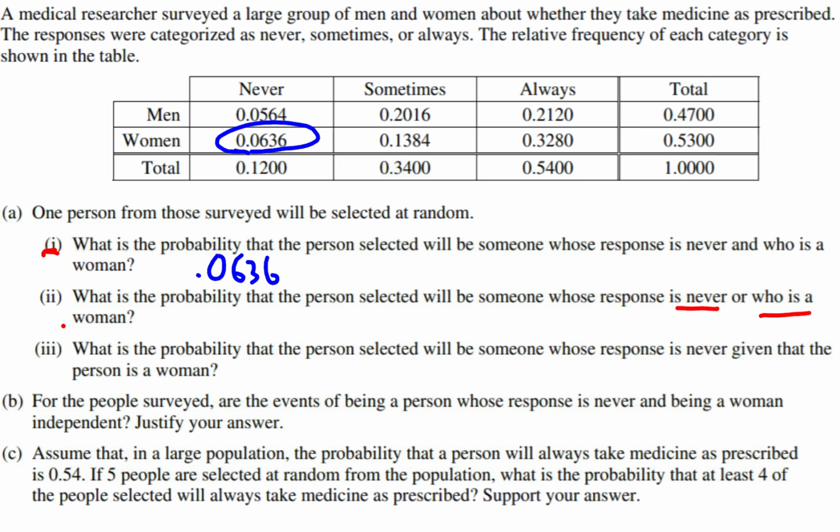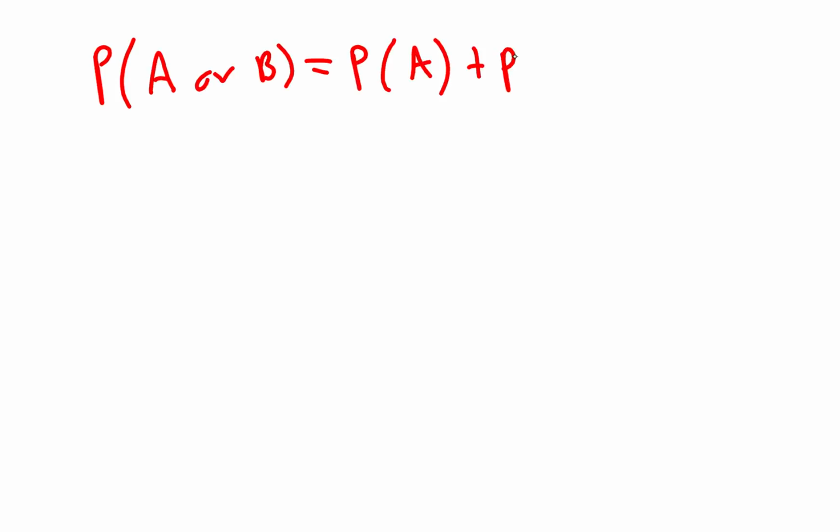Okay, next question says, what's the probability that someone will be selected whose response is never or who is a woman? Okay, so the word or in probability, sometimes you might think the word or means add, and you're pretty much correct there, but you've got to be a little bit careful. So there's a formula in probability that says the probability of A or B equals the probability of A plus the probability of B minus the probability of A and B.